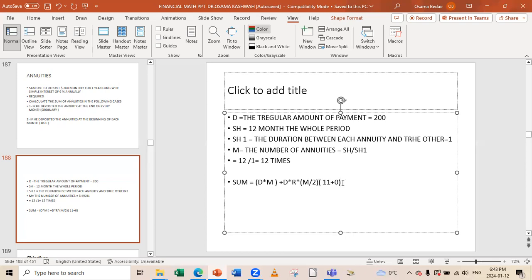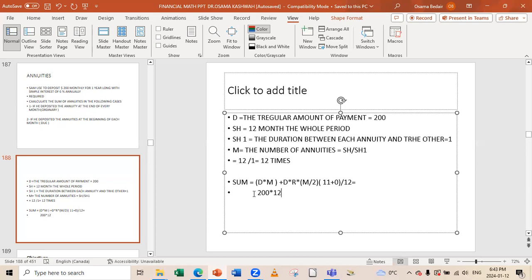That is this area divided by 12, because we are here calculating in months. So basically, that's what we will do right now. Here D, or the deposit, is 200. Let us substitute now 200, times how many times he went to the bank? 12 times.